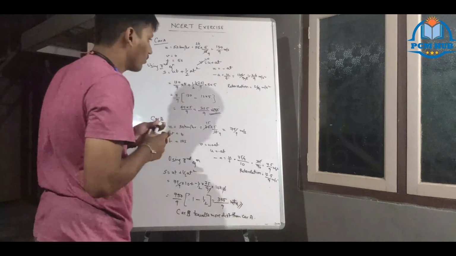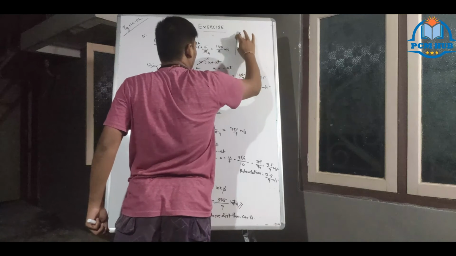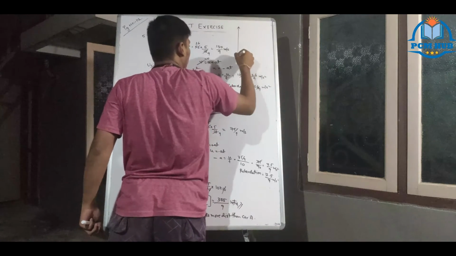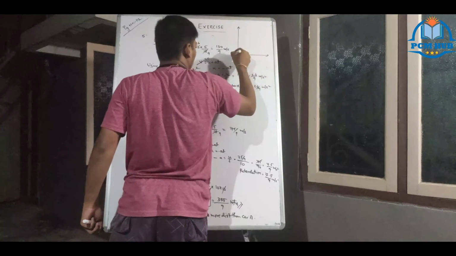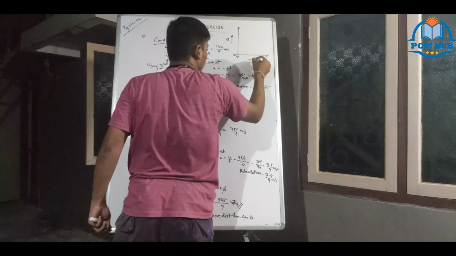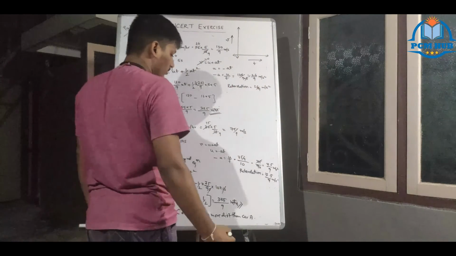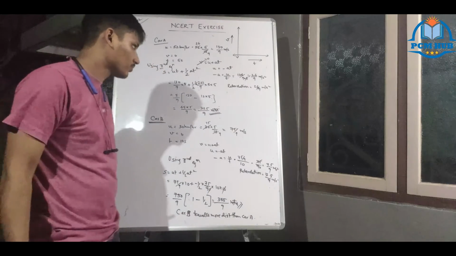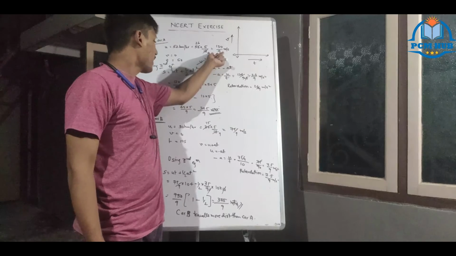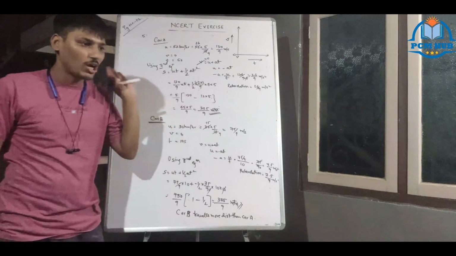Wait. I will show this. VT curve. Now what you will take? 130 by 9, 75 by 9. So 1 by 9 is common.